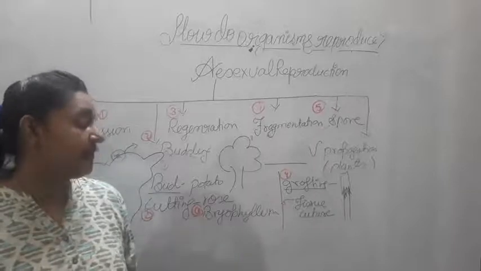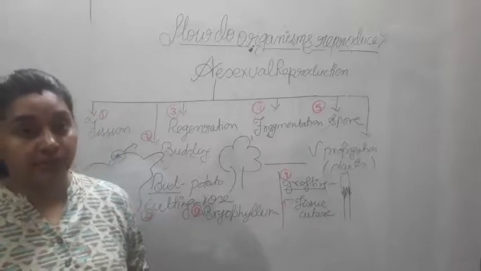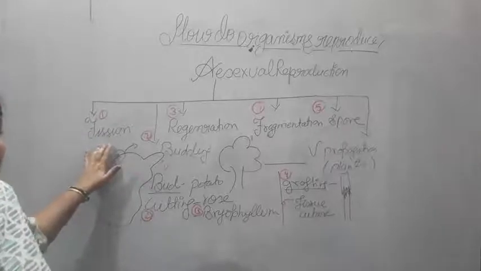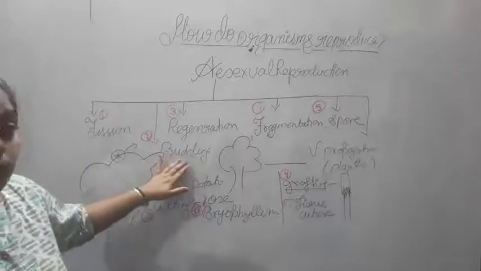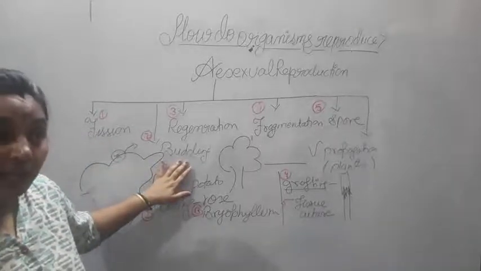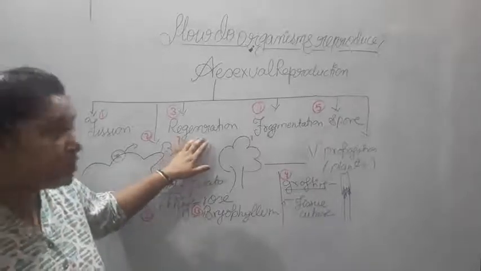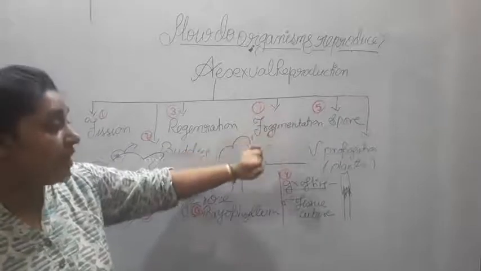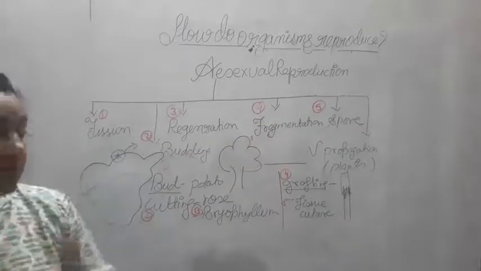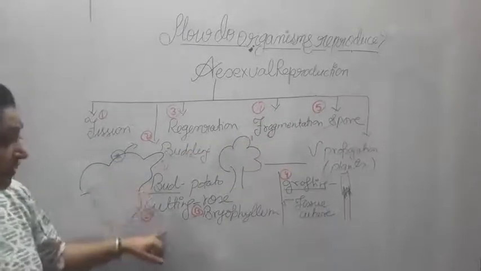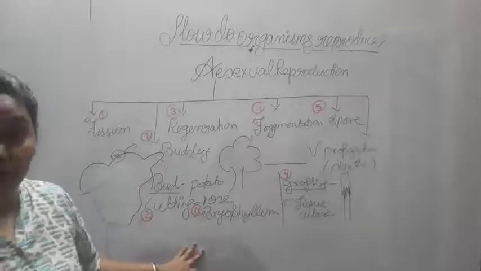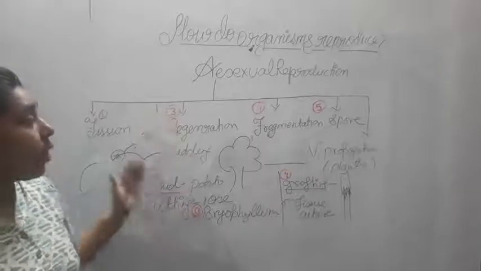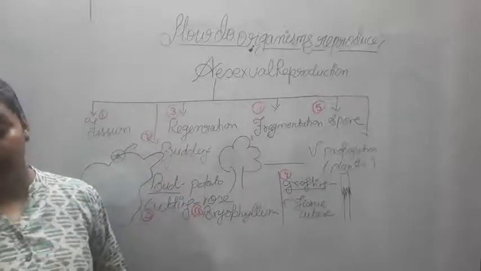This kind of activity we do in our laboratories. So we have gone through fission, binary fission, multiple fission. We have gone through budding, external budding, internal budding, regeneration. We have gone through fragmentation, spore formation in fungi, and vegetative propagation in plants: bud, cutting, Bryophyllum which develops its root, grafting, tissue culture. So this is all about the asexual mode of reproduction.